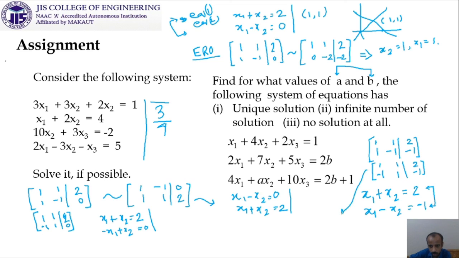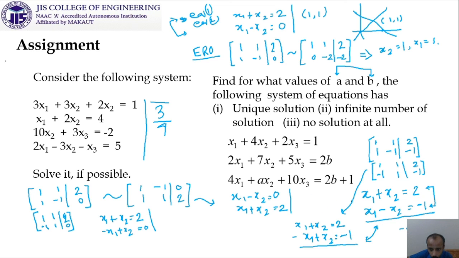This will give you the system x1 plus x2 is equal to 2, minus x1 plus x2 is equal to minus 1. Here the system was x1 minus x2 is equal to minus 1, and by column operation you are getting minus x1 plus x2 is equal to minus 1. Are they identical? If you multiply it by minus sign, then it will be minus x1 plus x2 is equal to 1, but you are getting minus 1.